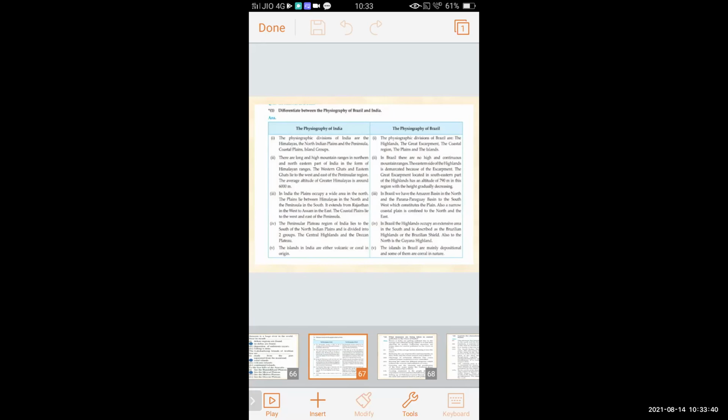There are no highlands and continuous mountain ranges in Brazil. The eastern side of the highland is demarcated because of the escarpment. The great escarpment located in the southeastern part of the highland has an altitude of 790 meters in this region, with the height gradually decreasing.